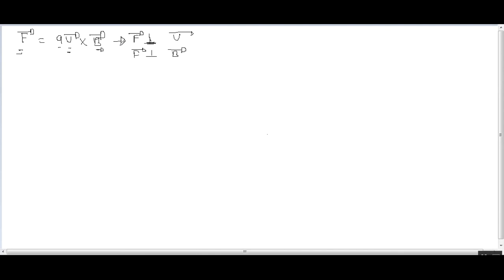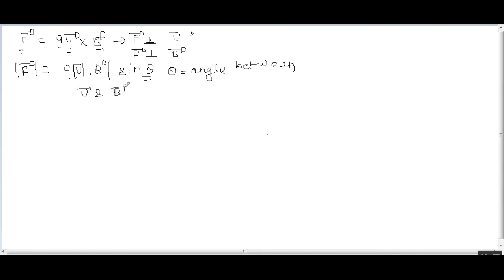And the magnitude of this force will be q, mod v, mod B, sin theta. What is theta here? Theta here is the angle between vector v and vector B.